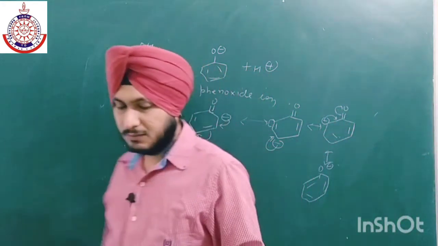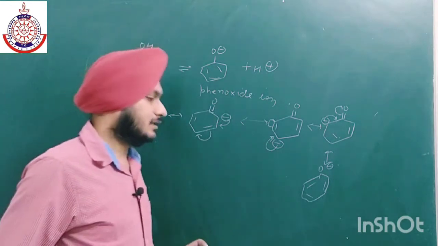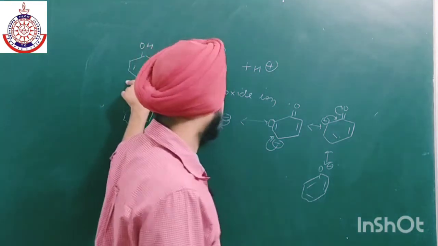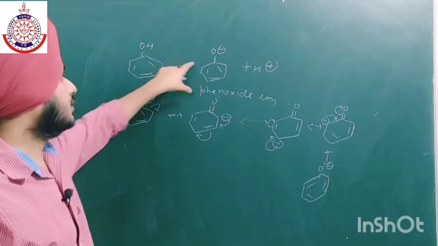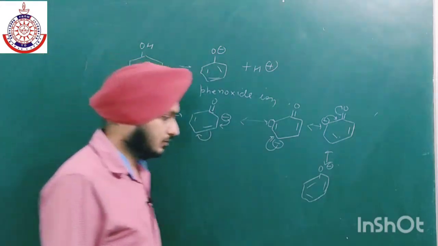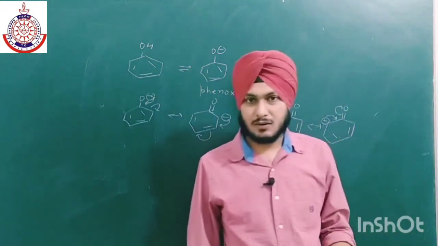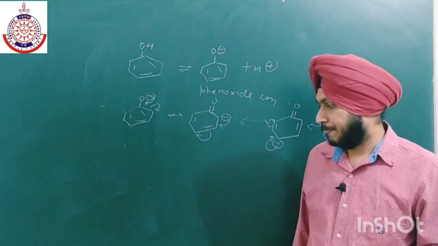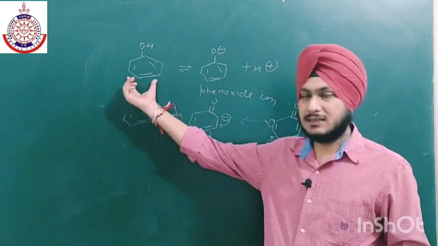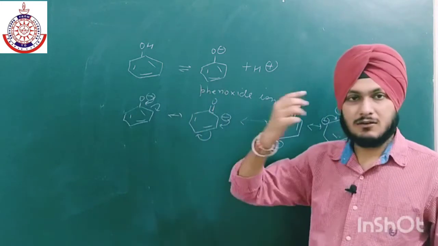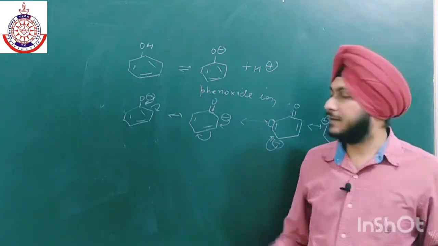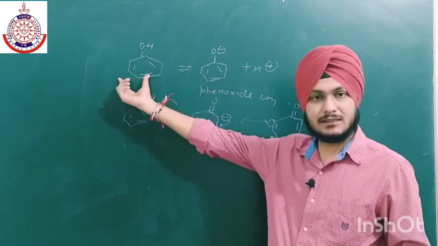So this is all about the reason why phenols are more acidic, because their conjugate base is more stable and weak. If they are a strong acid, then their conjugate base should be weak as well as stable. If the conjugate base is strong, then it can easily convert back into this.